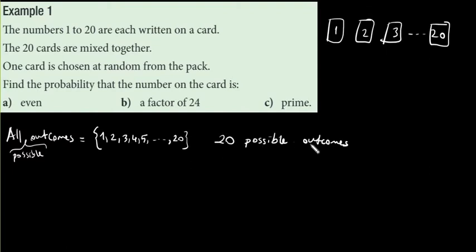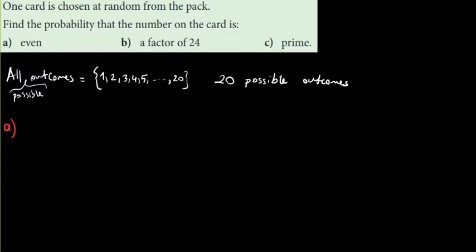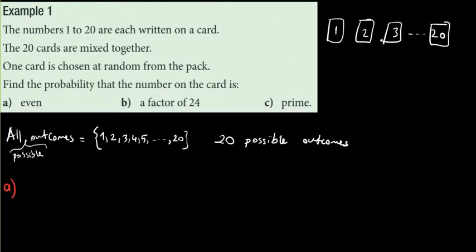So out of these 20 possible outcomes, first we are going to find the probability of getting an even number. So let's start with that. A. So what was the probability? The number of desired outcomes. So let's write the desired outcomes for A. We want the number to be an even number, right? So we are going to write all the even numbers among these possible outcomes.